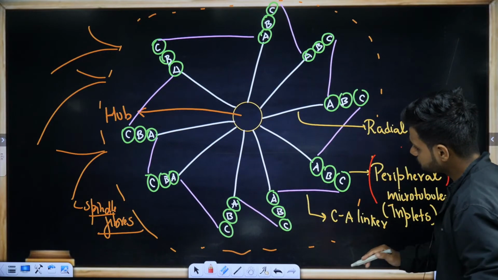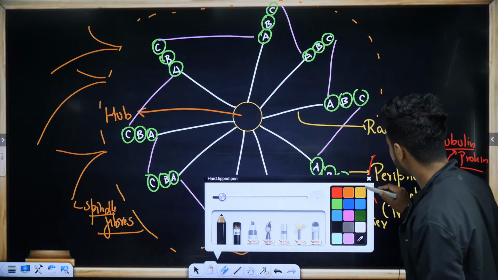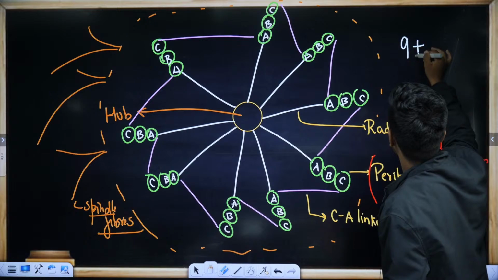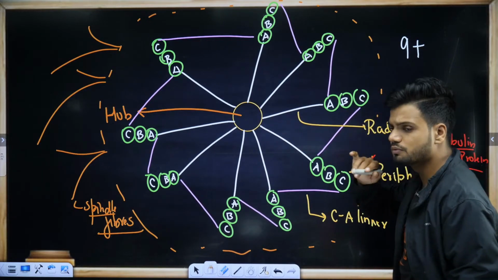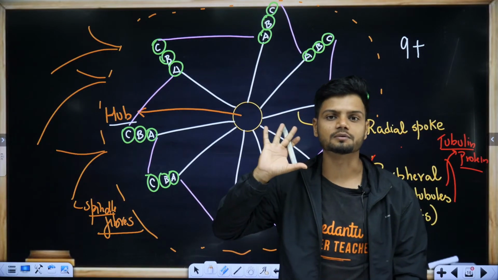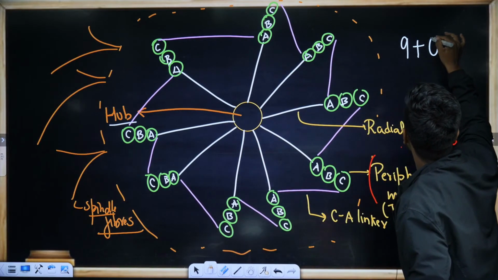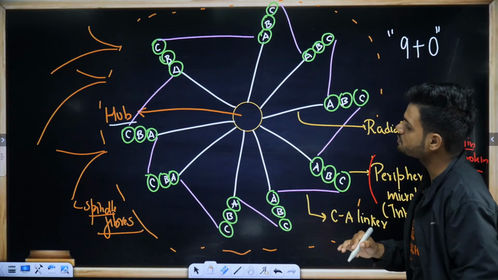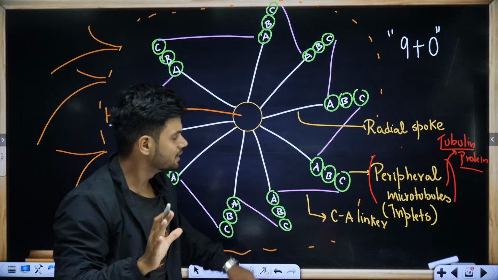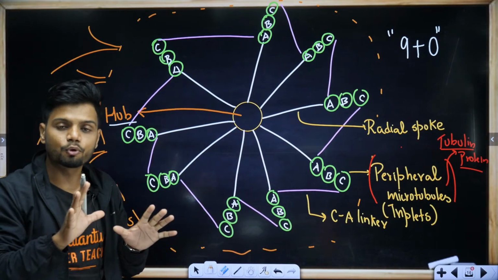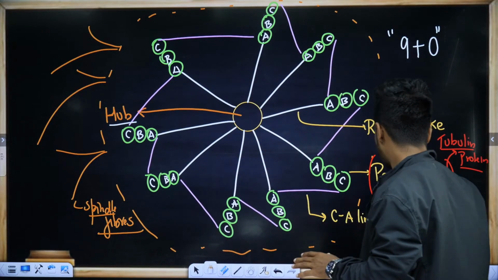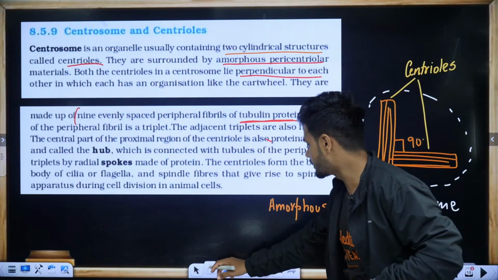Now students, tell me, in the periphery there are 9 microtubules. Plus, in the center, do you see any microtubule? No. I told you there is a hub. In the center there is a hub, but there is no microtubule here. So can I say 9 plus 0 arrangement? In the center it is not a microtubule, it is just a proteinaceous hub. So it is a 9 plus 0 arrangement. Okay.